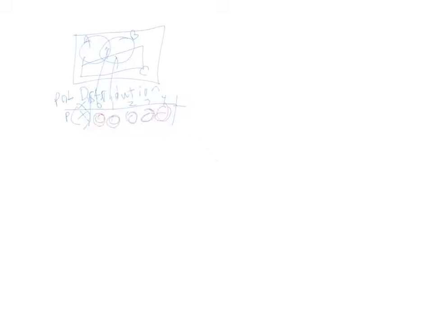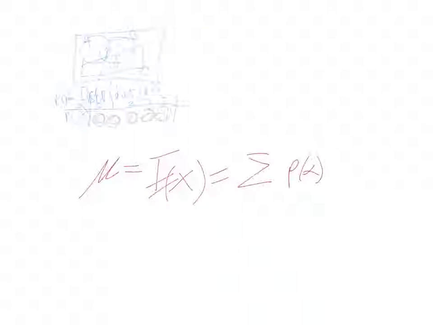And then I can also find the mean of a probability distribution, which is also called the expected value of X, which is equal to the sum of every probability of X times that X value itself.